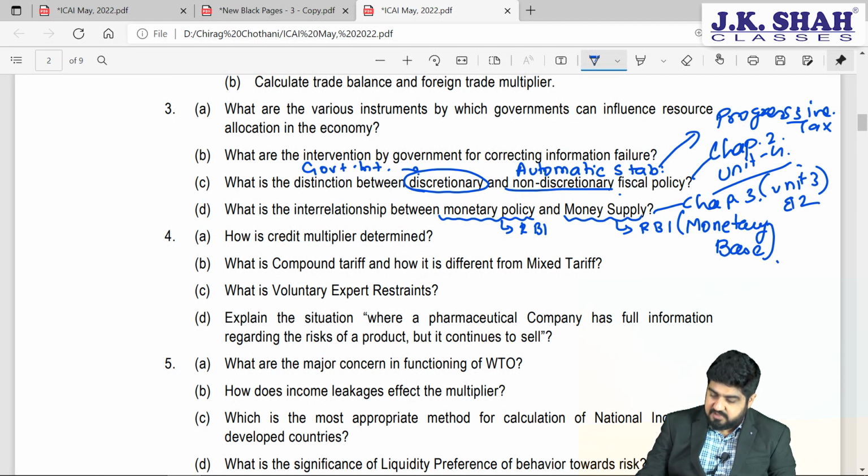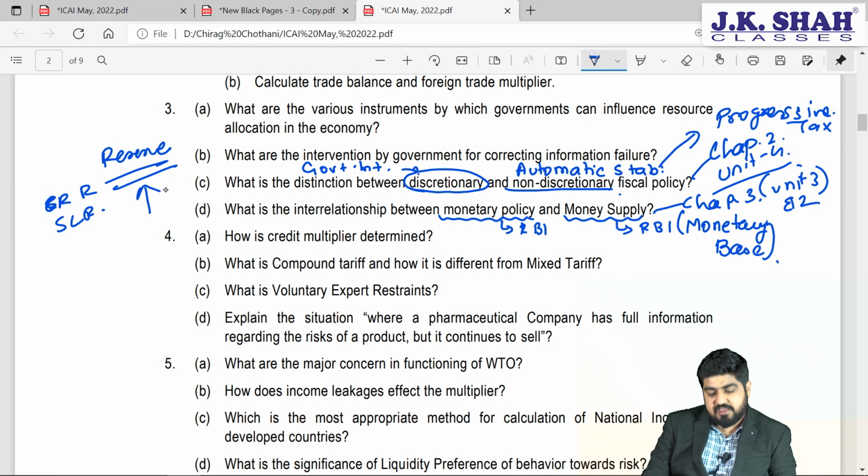So whenever we have CRR, SLR, repo rate, reverse repo rate, or any other kind of reserve requirement, whenever we have higher reserves, more and more reserves, what will happen to money supply? The money supply will come down. Do you agree to this? As the reserves go on increasing, the money supply will come down.